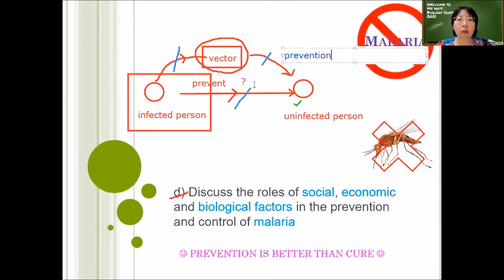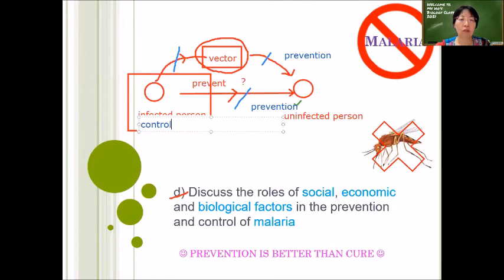Prevention, right? This part here is prevention. And this part here is control. Control the person. You can also say control the vector. When you control the vector, you are preventing the vector from coming into contact with this uninfected person. So control and prevention can overlap in this case because we're trying to control the mosquitoes. We can control the mosquitoes by controlling their number. So we try to reduce their number. We do not allow their number to increase. We try to remove them if possible.